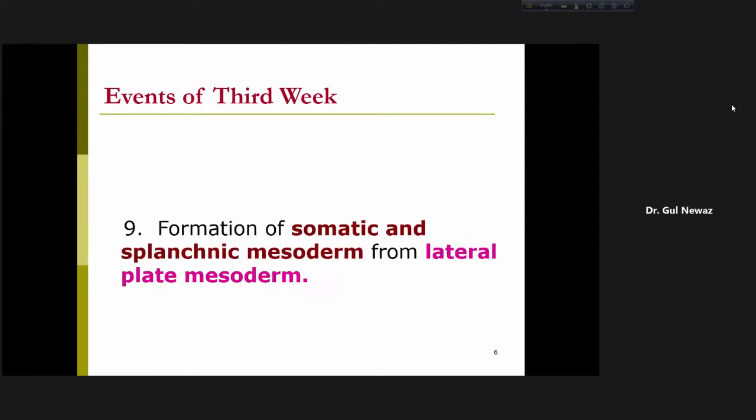The ninth event is formation of somatic and splanchnic mesoderm. We have seen that the mesoderm has been divided, from medial to lateral, into paraxial mesoderm, intermediate mesoderm, and lateral plate mesoderm. The lateral plate mesoderm will give rise to splanchnic and somatic mesoderm.